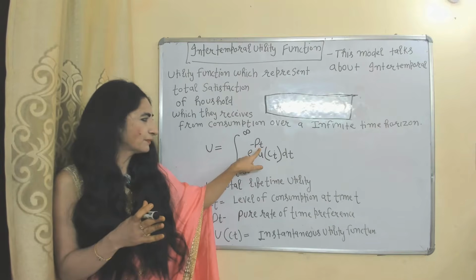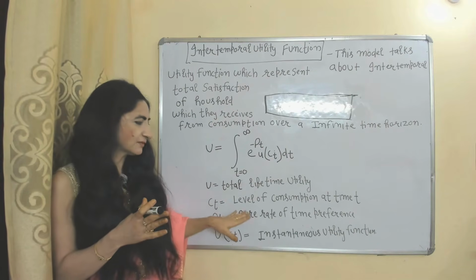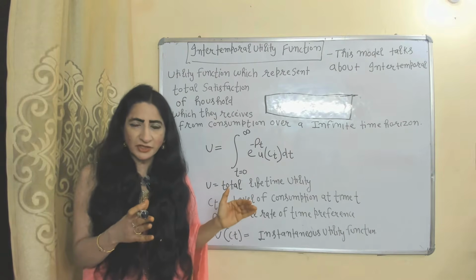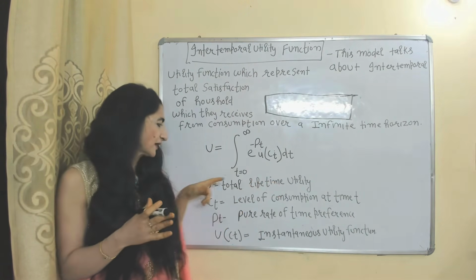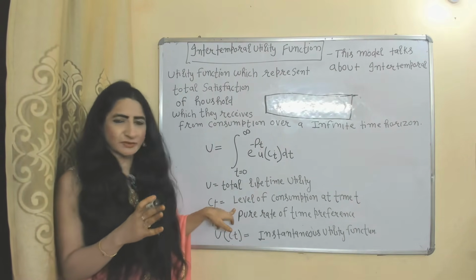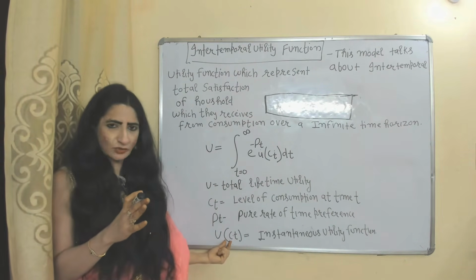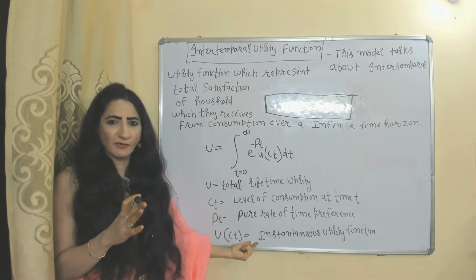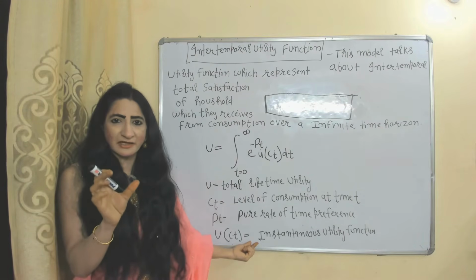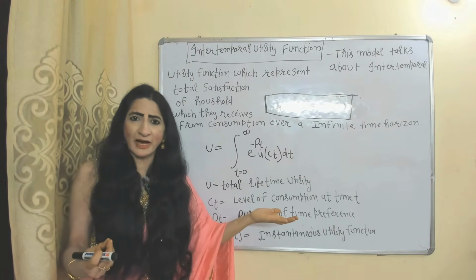e to the power of minus rho t. This is the mathematical symbol rho, and rho represents the pure rate of time preference. That means how much a household prefers present utility over future utility. U represents total lifetime utility. C(t) represents the level of consumption at time t. dt simply represents the time period, and this whole u(C(t)) represents the instantaneous utility function. The instantaneous utility function represents utility at a specific time period, that is, utility at the current time period, separate from present and past.